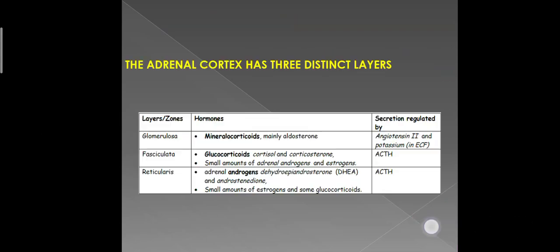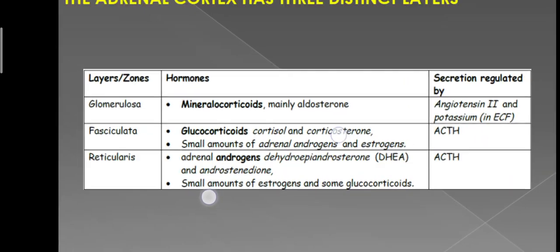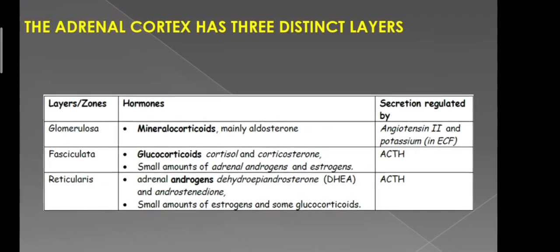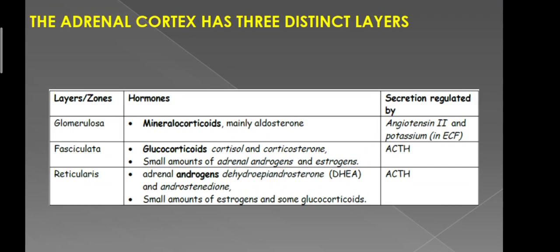Synthesis and secretion of adrenal cortex. Look at this table. It is showing the three layers of the adrenal cortex. The glomerulosa secretes mineralocorticoids, mainly aldosterone, and its secretion is regulated by angiotensin II and potassium ions in the ECF. The zona fasciculata secretes glucocorticoids, mainly cortisol and corticosterone, but small amounts of adrenal androgens and estrogens are also released from these cells. Its secretion is regulated by ACTH from the anterior pituitary.